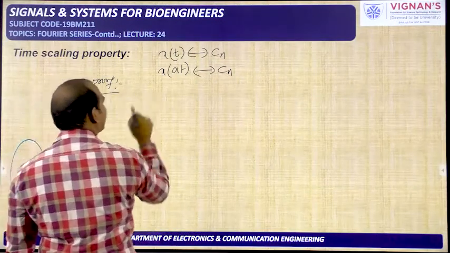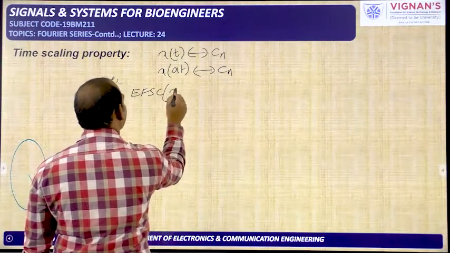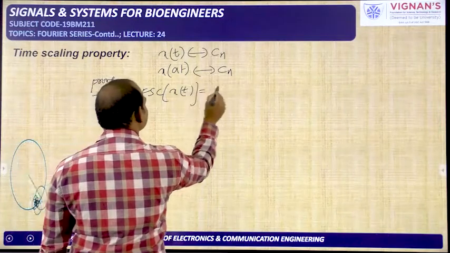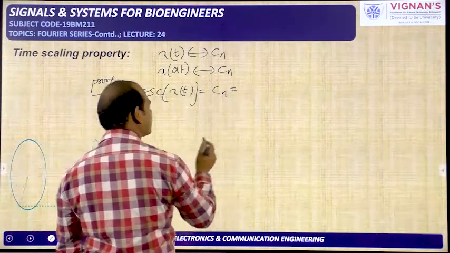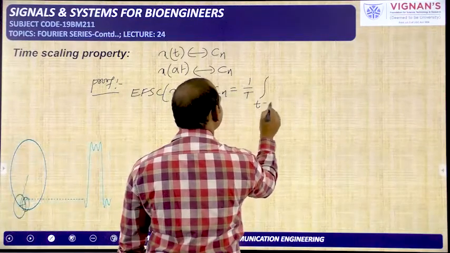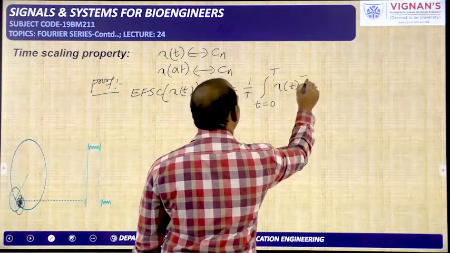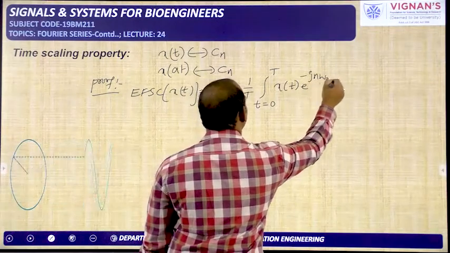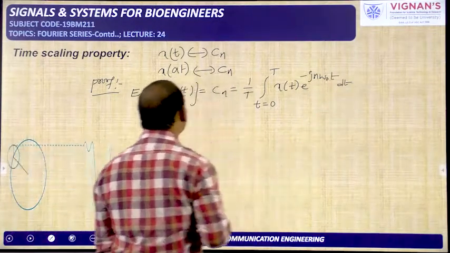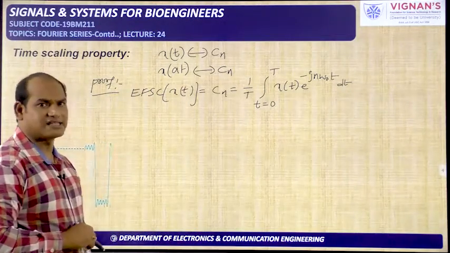Now I am writing the exponential Fourier series coefficient of x of t, which we have represented with Cn, that is equal to 1 by T integral t changing from 0 to T x of t e power minus jn omega naught t dt. This is the formula for the exponential Fourier series coefficient of the signal x of t.